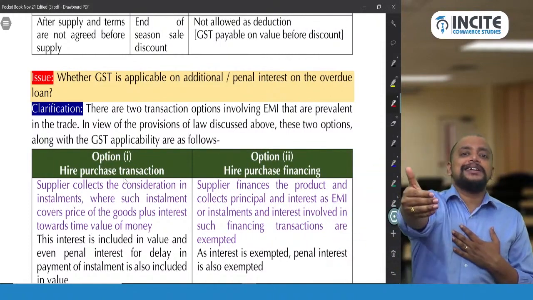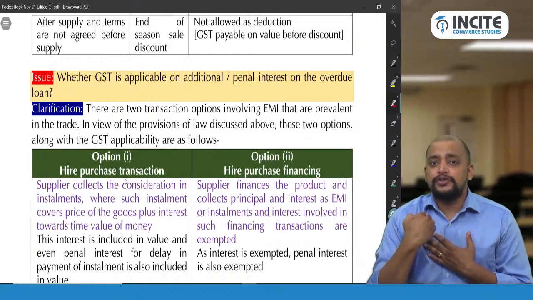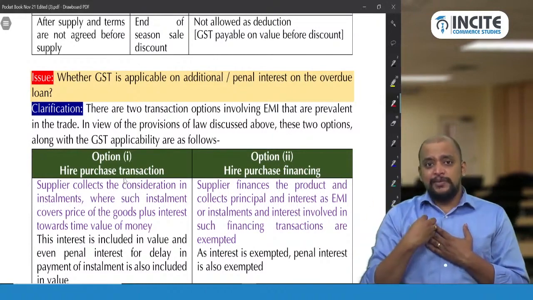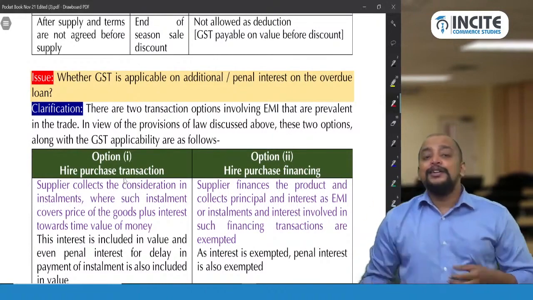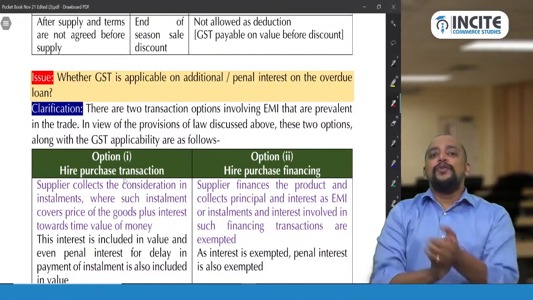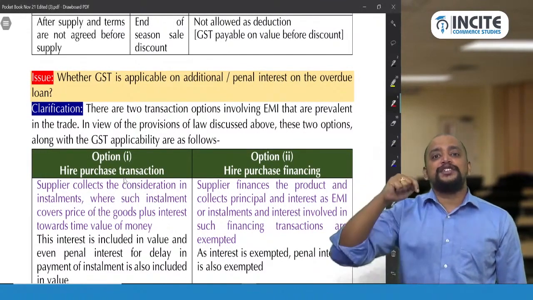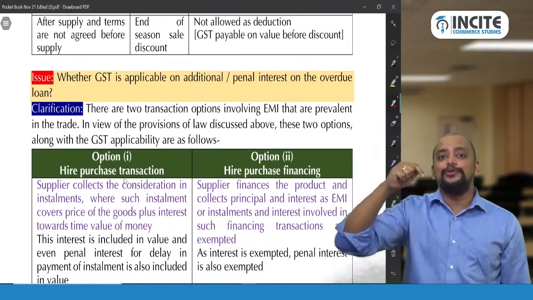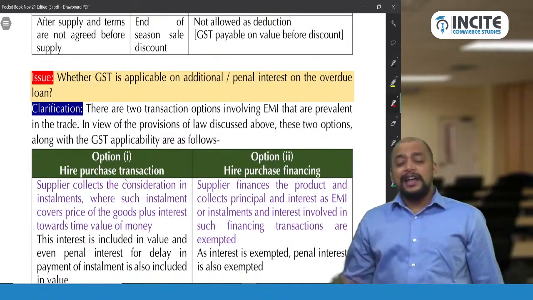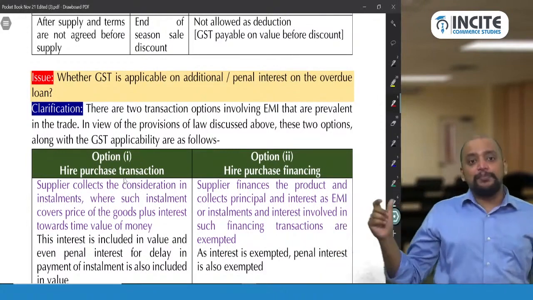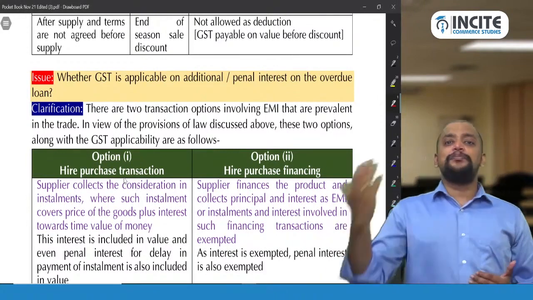The hire purchaser will be paying EMIs to the hire vendor. Now in those EMIs, there is an interest component. That interest component will be treated as value included in the value of supply and chargeable to GST as per section 15(2)(d). And in case of interest, the time of supply is at the time of receipt of the interest.